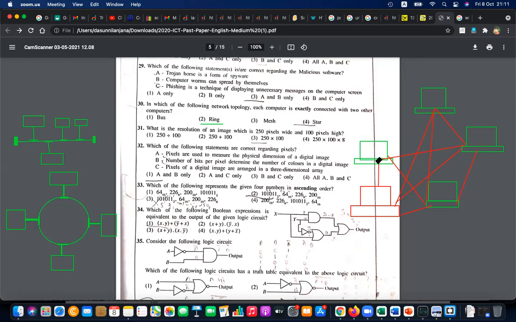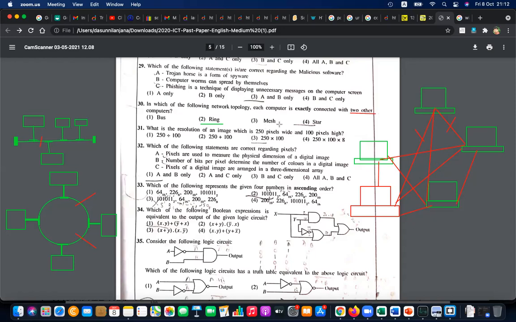Because in the military, in case of a terrorist attack, they will first attack the communication media. Let's say an attack happens on the communication media and this link is broken. If you break this link, you can see the entire network is down. But here it is not like that. If you break this line, still there are other lines. It's very difficult to break these communication lines. That's why mesh topology is famous. Although everyone is connected in mesh, it is not connected to just two other computers.